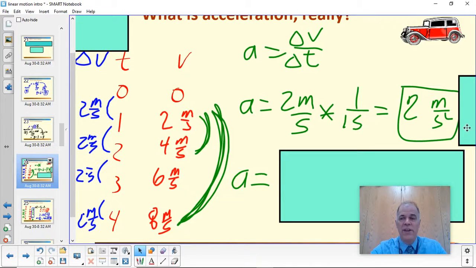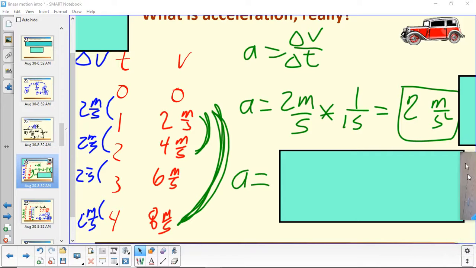And for this reason, instead of saying 2 meters per second squared, we will often say 2 meters per second per second. When you look at it this way, 2 meters per second divided by 1 second, it multiplies out to be meters per second squared, and that's where that weird unit comes from, the meters over second squared. But if you think of it in terms of meters per second that the velocity is changing, then that unit may make a little more sense.